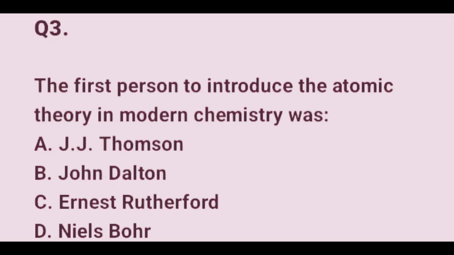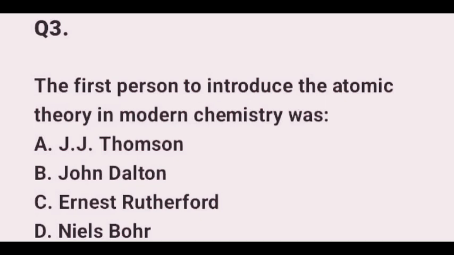In 1803, John Dalton proposed the first modern atomic theory. His key ideas include: 1. All matter is made up of small indivisible particles called atoms. The second idea was that atoms of the same element are identical in mass and properties. The third one is atoms of different elements have different masses. And the fourth one, atoms combine in simple whole number ratios to form compounds. Although his theory was revolutionary, parts of it were later modified, like the idea that atoms are indivisible. They contain protons, neutrons, and electrons.